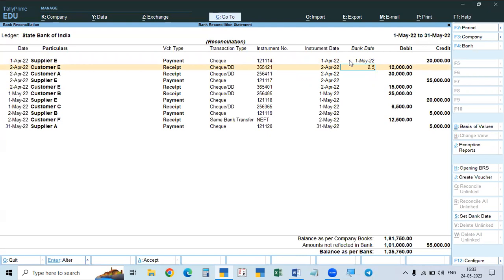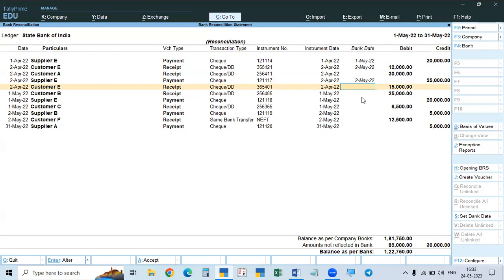It reflected on the 2nd of May. And this one, again, is checked. This is not reflected, for example. And this is 25,000, this is the 2nd of May, and this is reflected. Okay. And the other one, again, is not reflected. Only 3 of the last month's transactions reflected in this month.